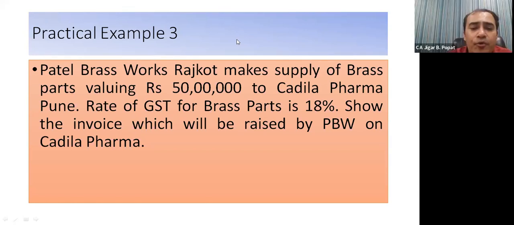Here Cadila Pharma Pune will pay price plus tax to supplier Patel Brass Work, and supplier Patel Brass Work will pay the tax element to the government. So finally the tax is being borne by Cadila Pharma, but it is indirectly paid through Patel Brass, and that's why it is an indirect tax once again.